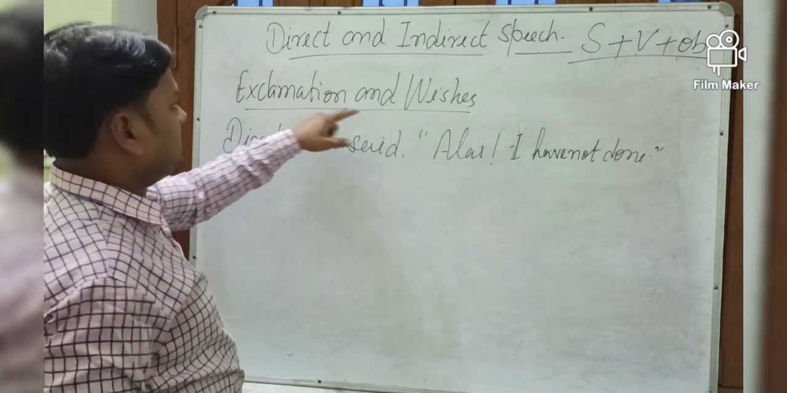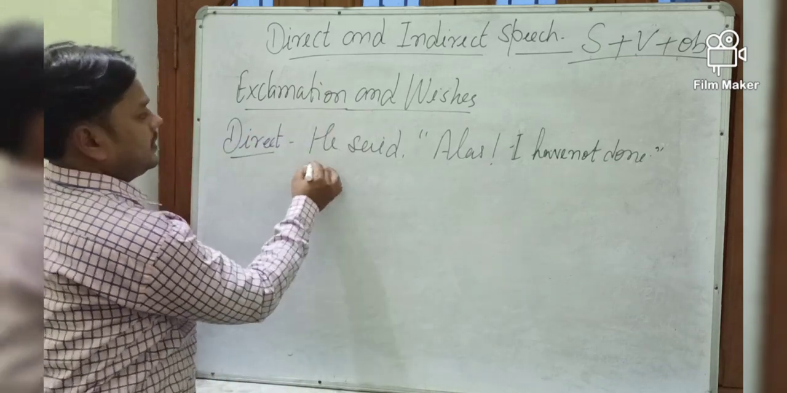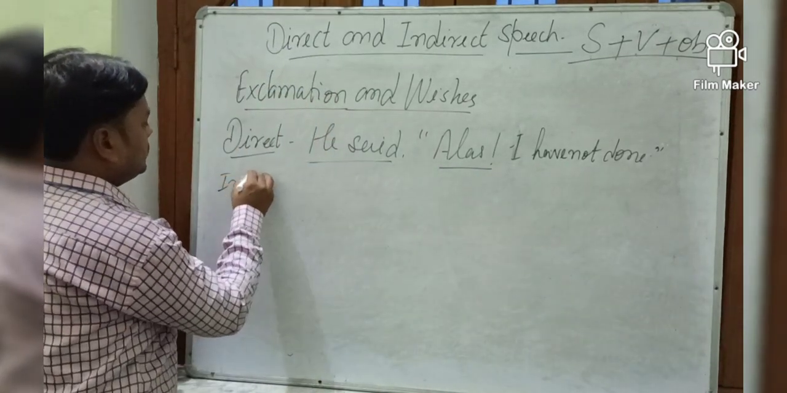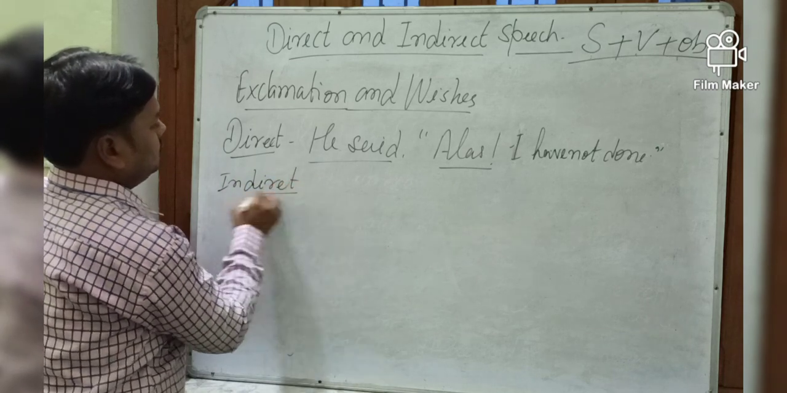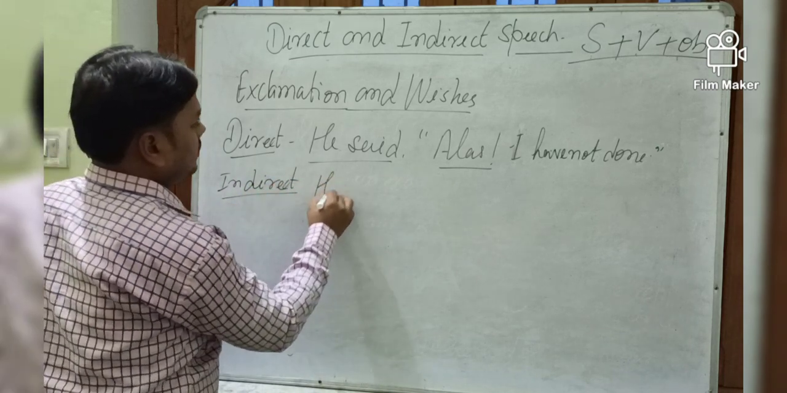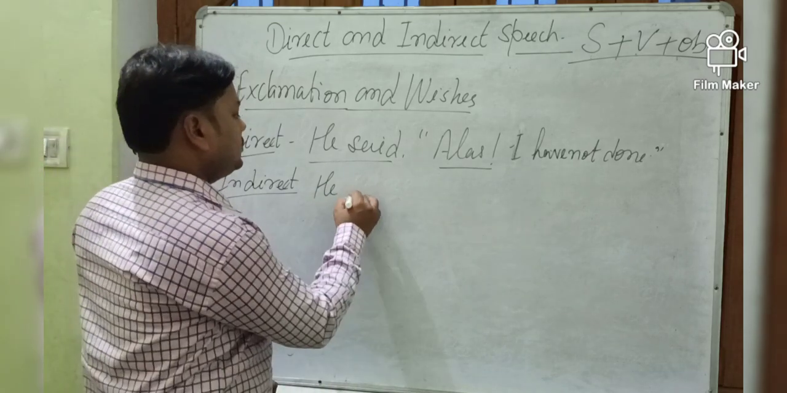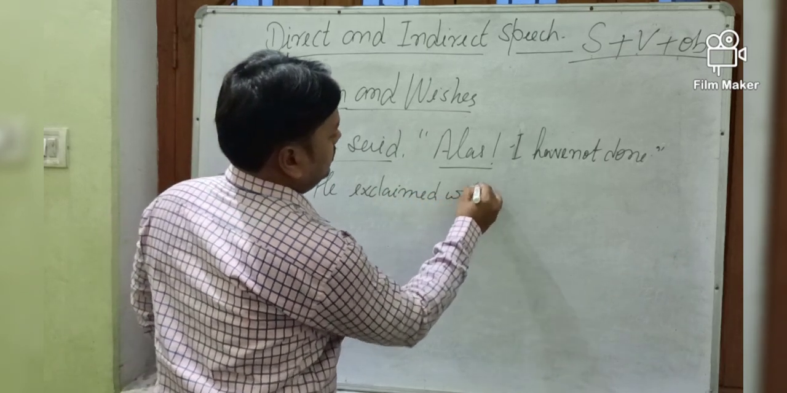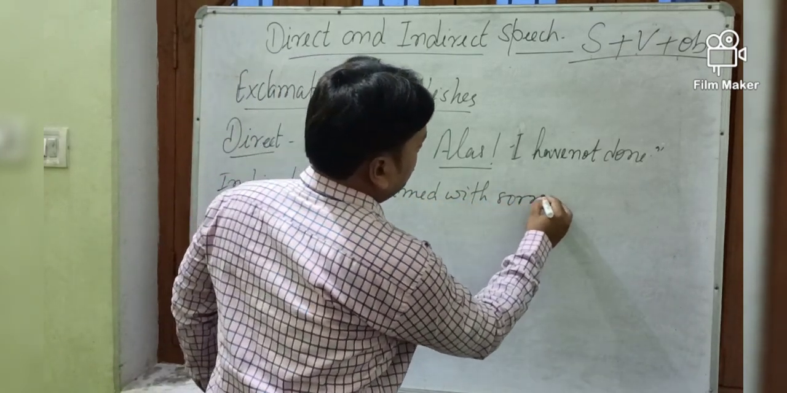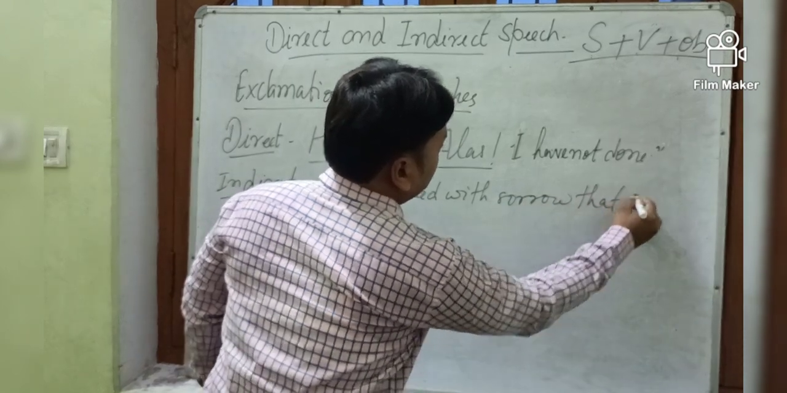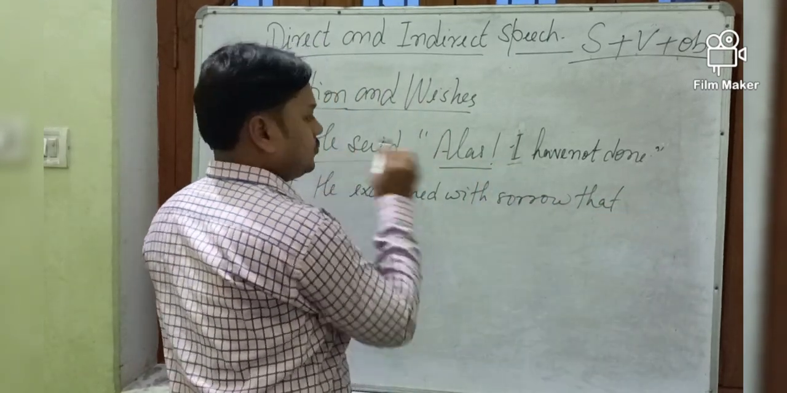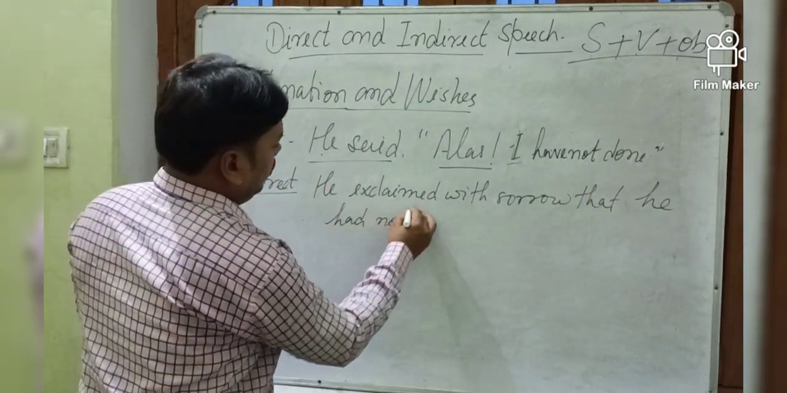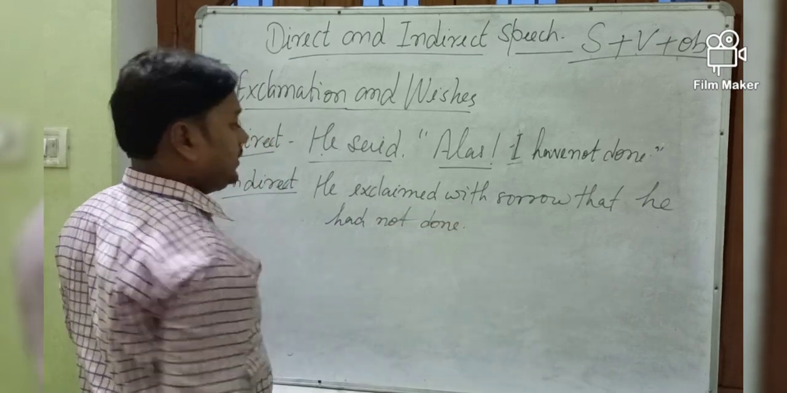Okay, so exclamation and wishes. Suppose the direct sentence is written, he said, "Alas, I have not done." So into indirect, you can write down, he exclaimed with sorrow that, first person according to subject, he had not done. Now you understand one thing.